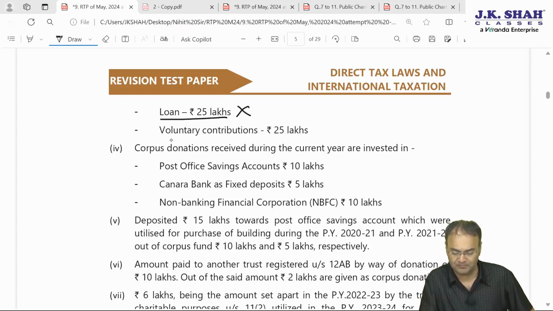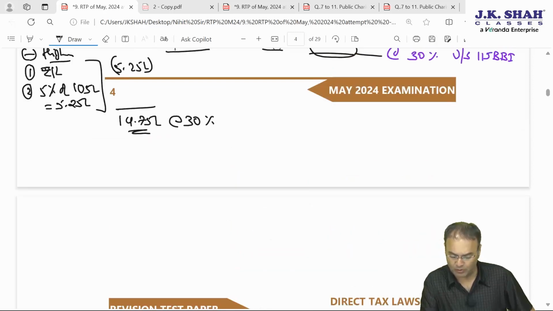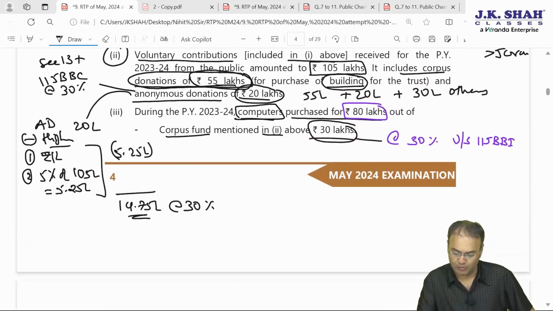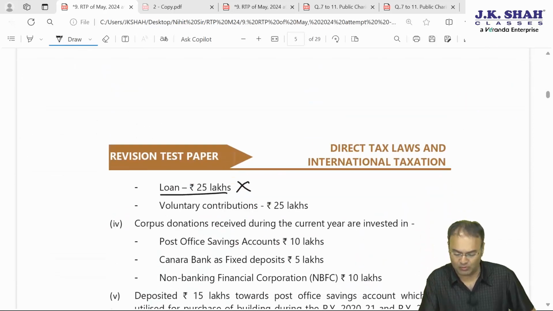So this is not an application of income. Even this amount, 30 lakh rupees of corpus fund utilized, will also not be considered as application of income. It would have been application of income if 30 lakh rupees was spent for acquiring computer out of regular donation, not out of corpus. This is misutilization of corpus.